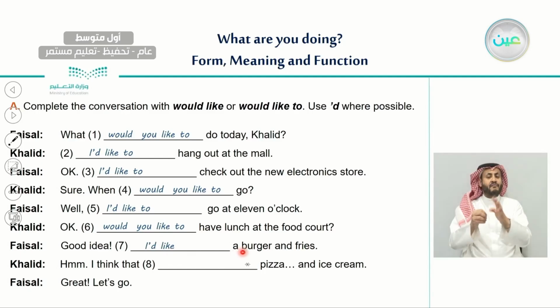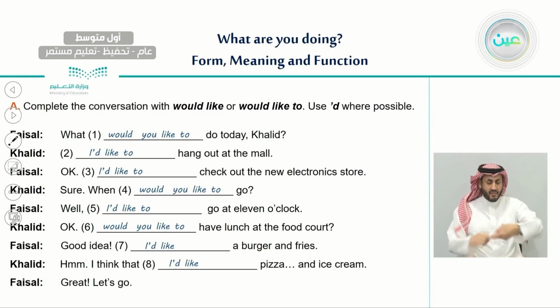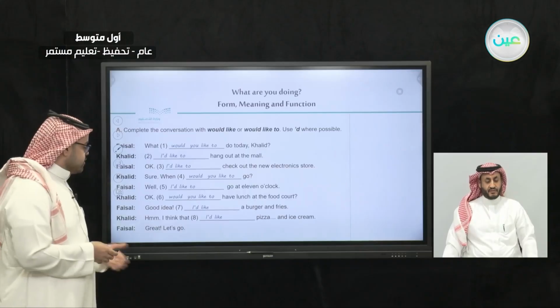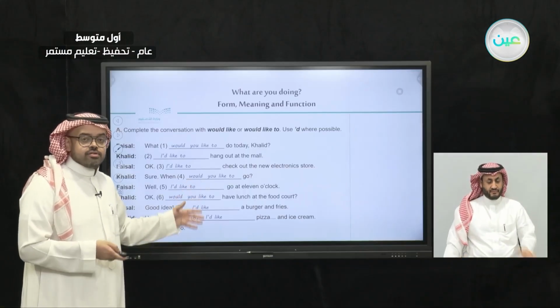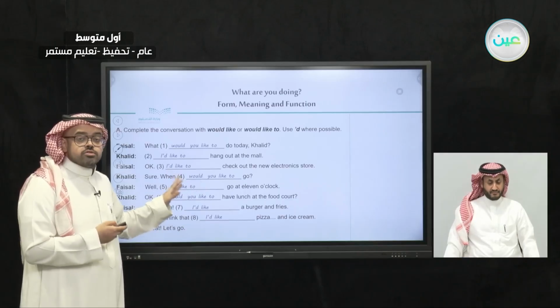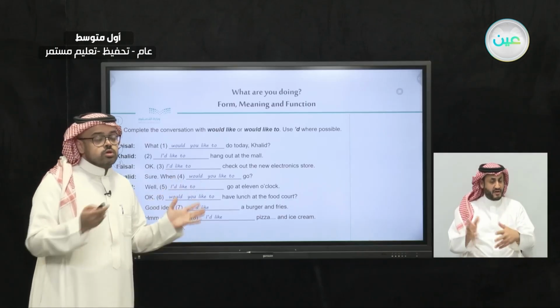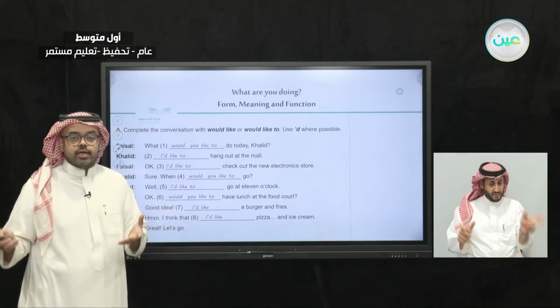Why? Because this is a noun and not a verb. And Khalid says, I think that I would like a pizza and ice cream. And Faisal agrees and says, great, let's go. So this is the answer of this very interesting conversation on how to use would like and would like to.